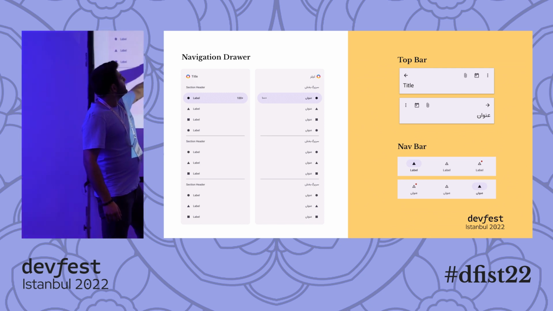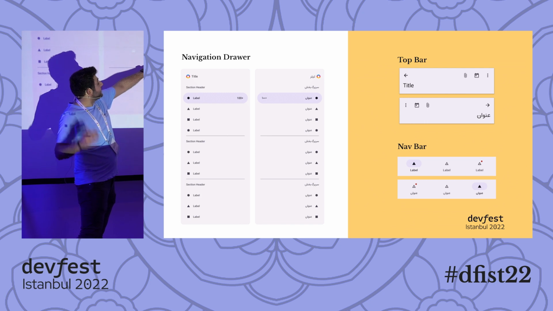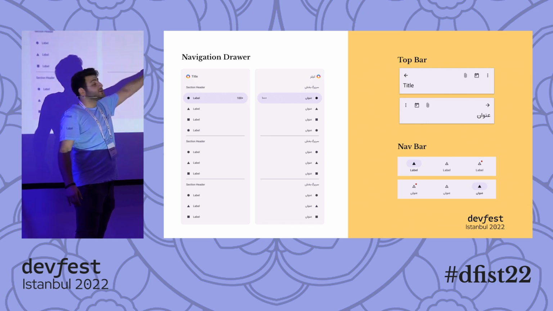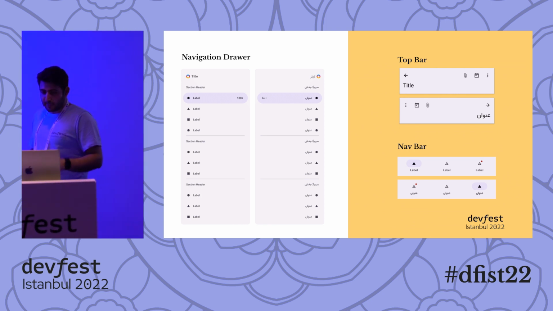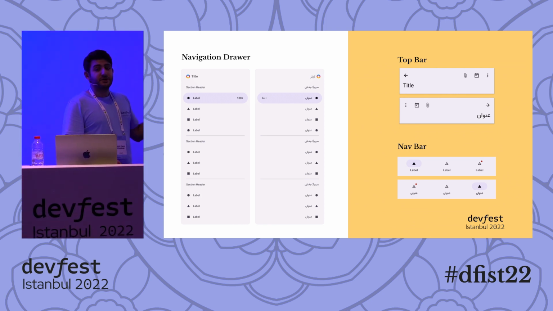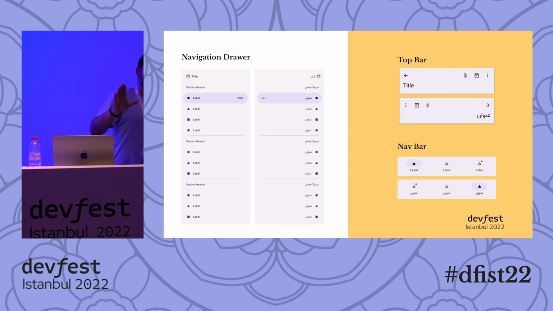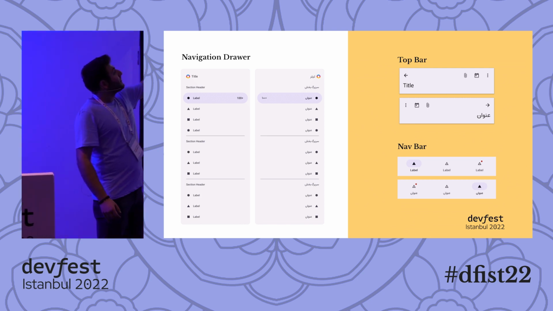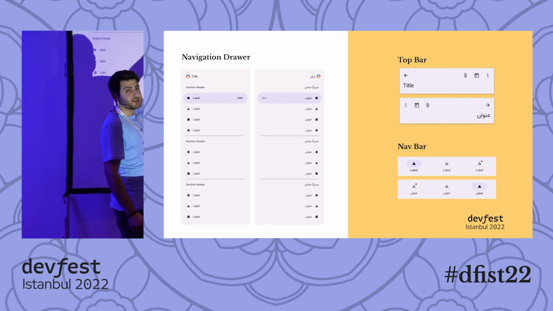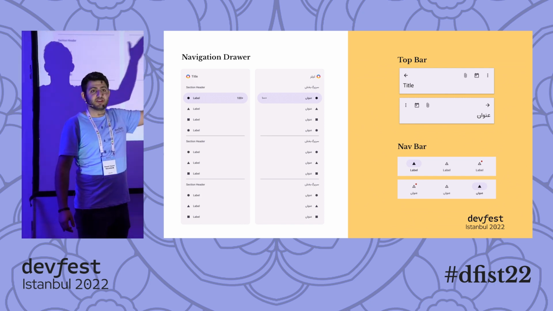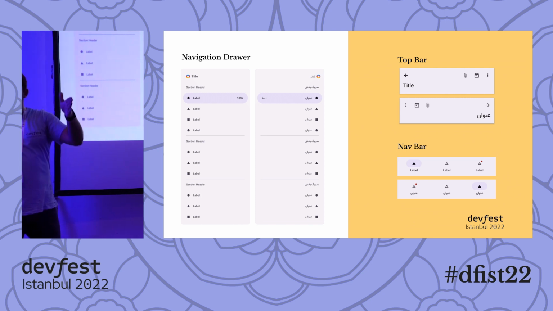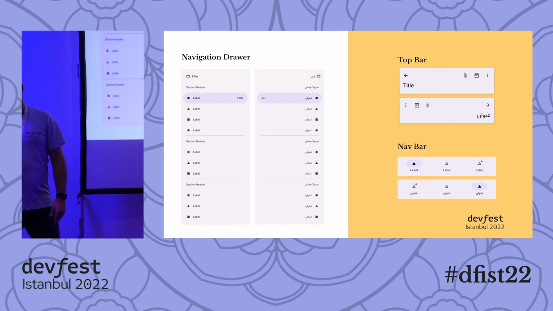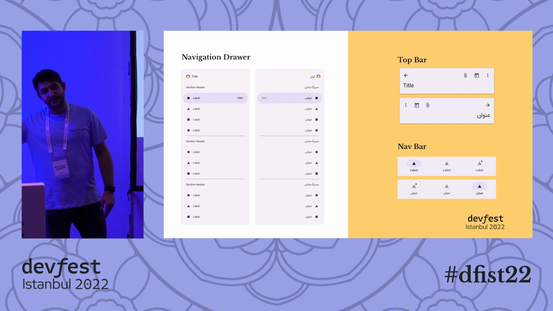Let's follow. For a right-to-left person, the icon should be on the right, because this is going to be the very first thing they start focusing on. It's the same for the top bar as well. Sorry, camera guy, I know I move a lot. For a top bar, the back button is on the left. This is how we use it. We have the title on the left, and the secondary action buttons are placed on the right by their priorities.